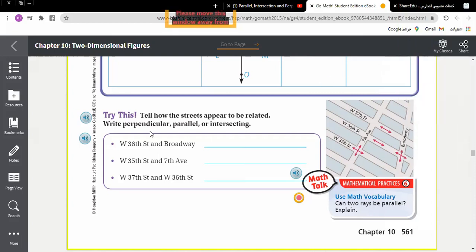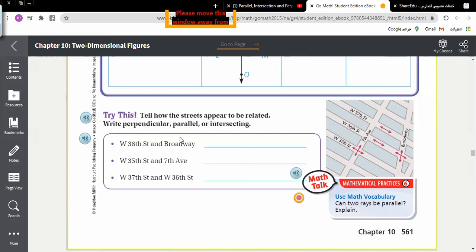Look, we have streets here. Can you see the streets in this picture? Can you tell me the names of the streets? Okay, just wait. First of all, I will tell you the streets now. W 36th Street and Broadway. This is 36th Street and Broadway.